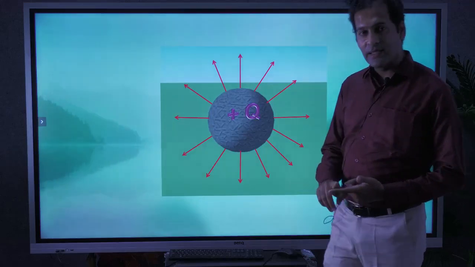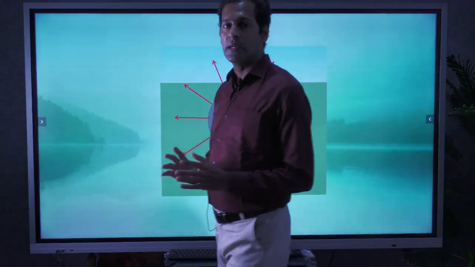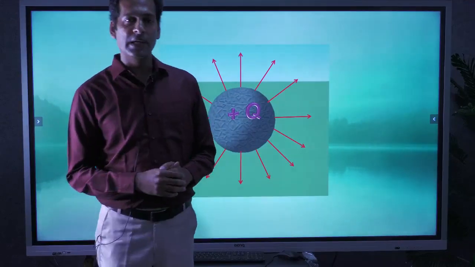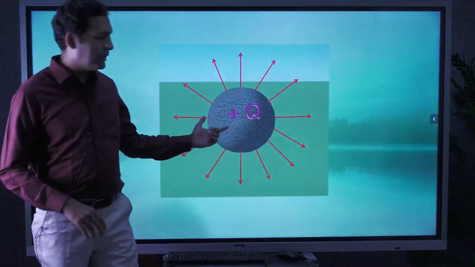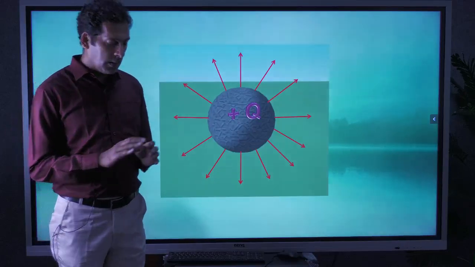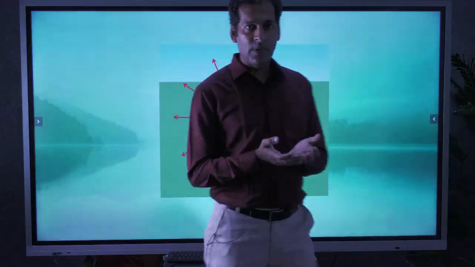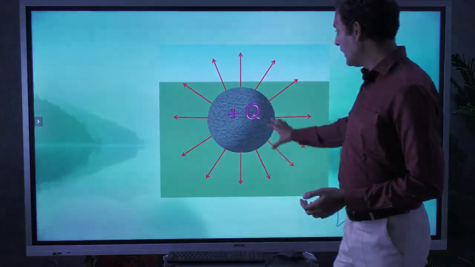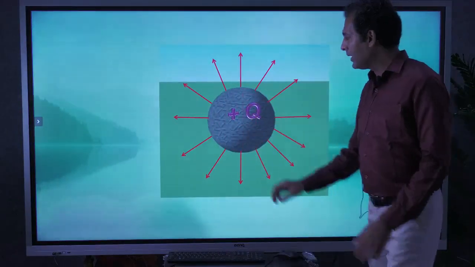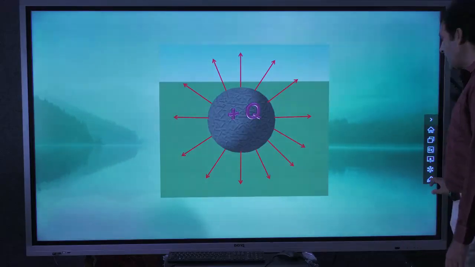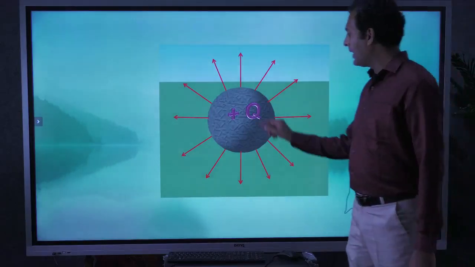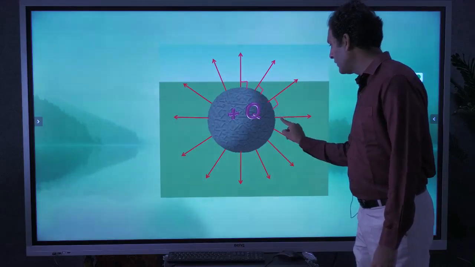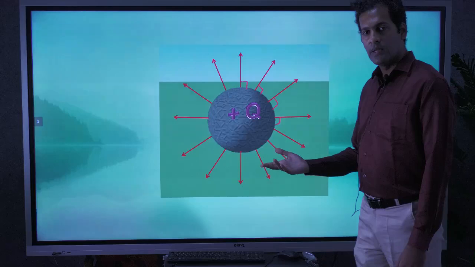Now these charges and electric field are closely related. Whenever there are charges, there will be production of electric field intensity. You can compare it to the sun. The sun has a round shape, and in all directions it emits light. In a similar way, a positive charge emits electric field intensity in all directions, and it will be perpendicular to the surface of the charge, the same as light.